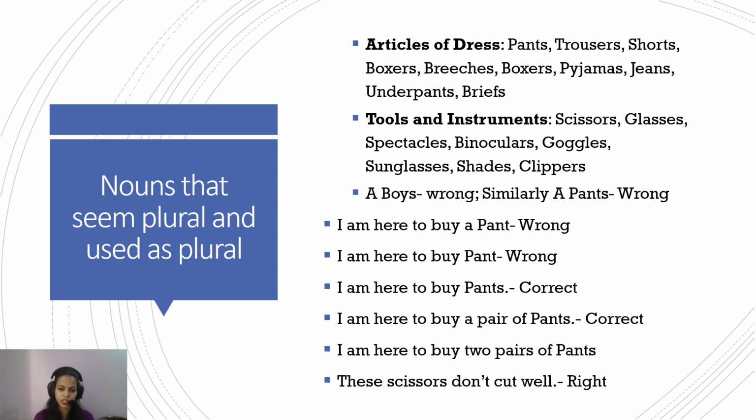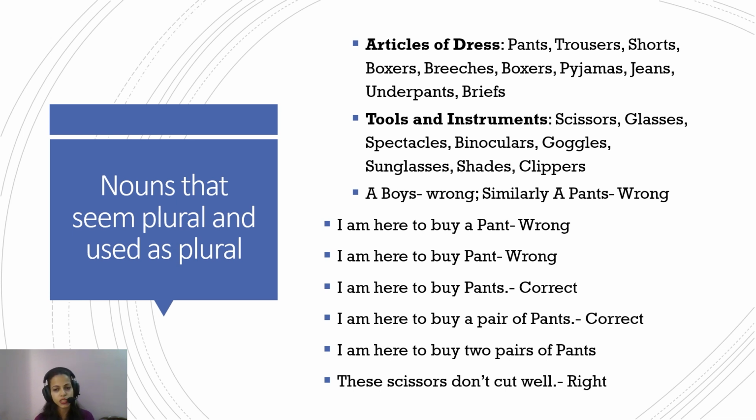But if you want to specify that you want to buy one pant for sure, you can say I'm here to buy a pair of pants. Or I'm here to buy two pairs of pants. But if you say I'm here to buy pants, it means that you want to buy pants only. It doesn't mean that you want to buy so many different pants.